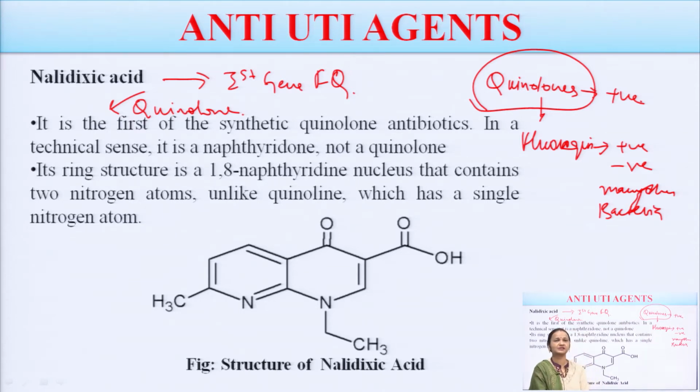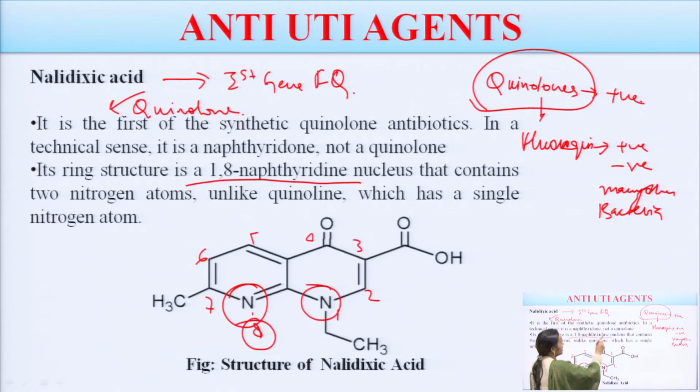In a technical sense, it is a naphthyridone, not a quinolone, because you can see here that it has 2 nitrogens. Its ring structure is a 1,8 naphthyridine nucleus. Why 1,8? 1, 2, 3, 4, 5, 6, 7, 8. So it is a 1,8 naphthyridine nucleus that contains 2 nitrogen atoms, unlike quinoline which has a single nitrogen atom.